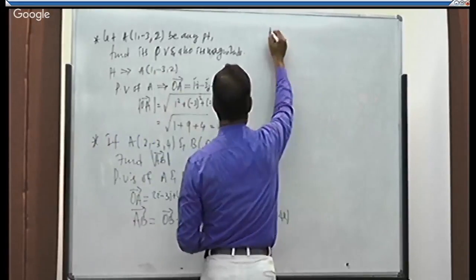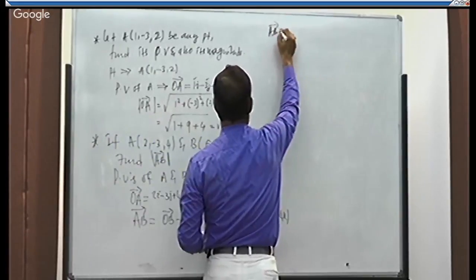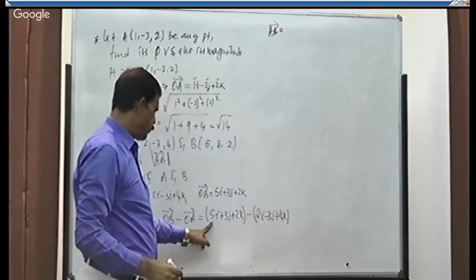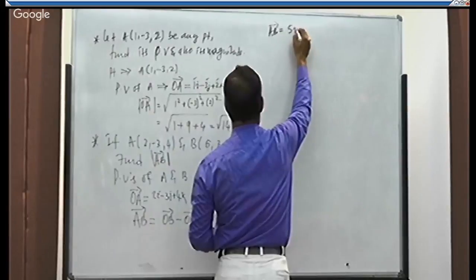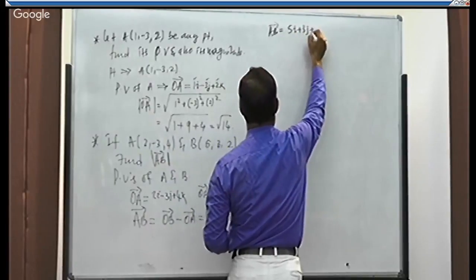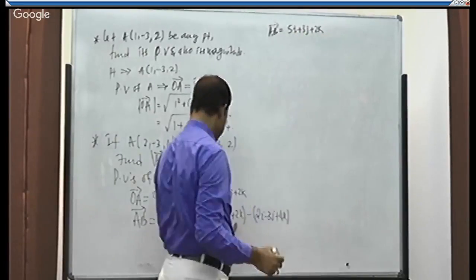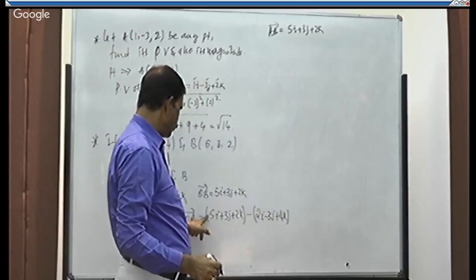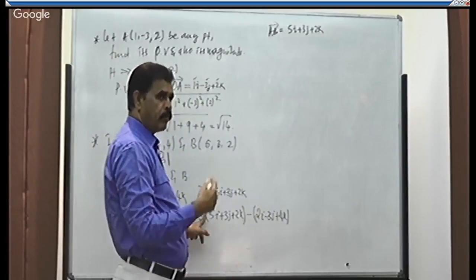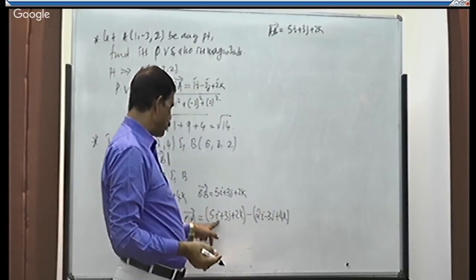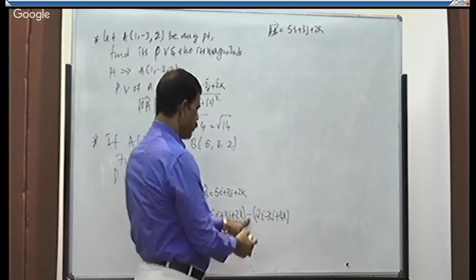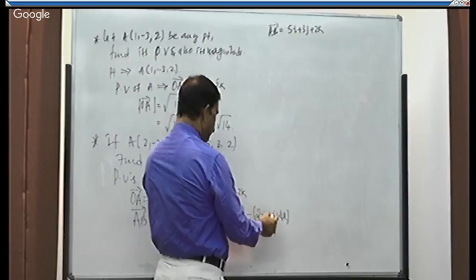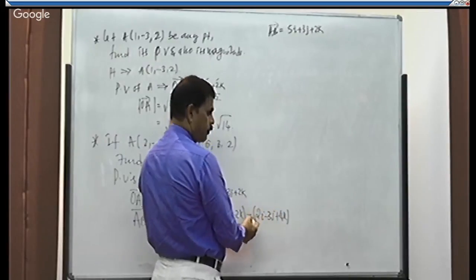That is, AB is equal to, just removing the bracket, 5i plus 3j plus 2k, 5i plus 3j plus 2k. Here we don't have any sign to multiply. The plus is there with you. With that, if you multiply it, you will get the same sign. Here minus is there. Means what? With all the elements of the next vector, we should multiply with minus.